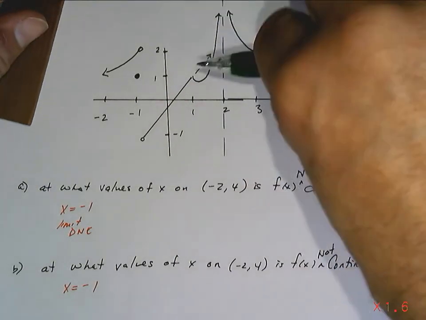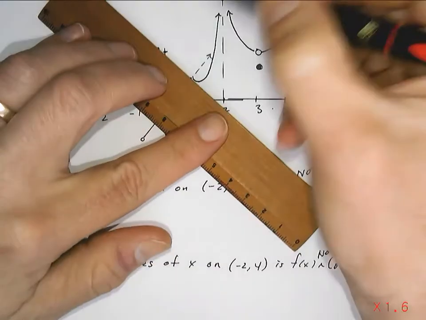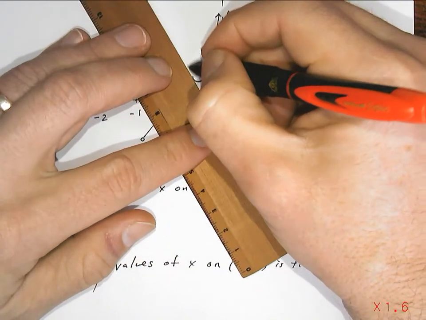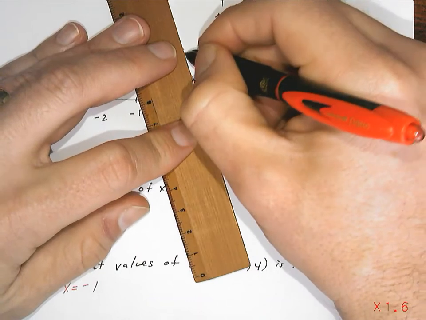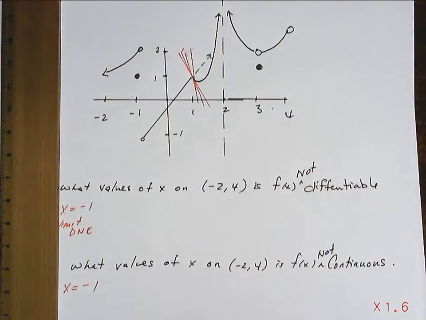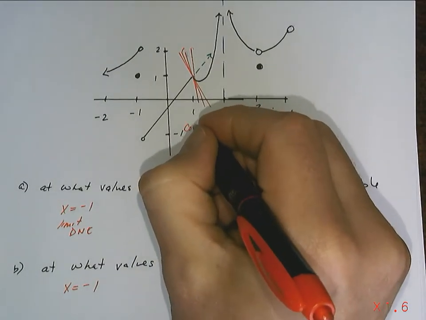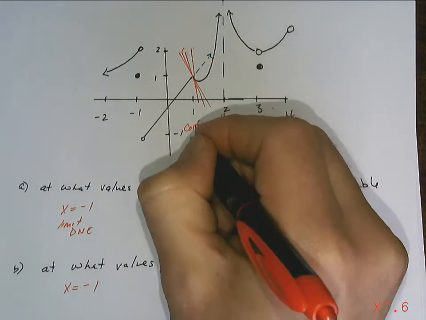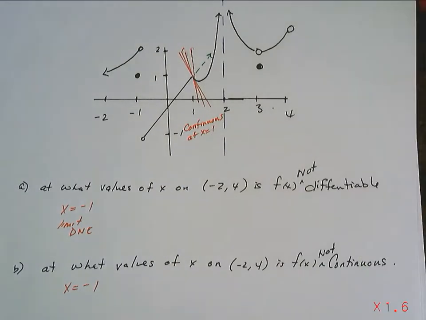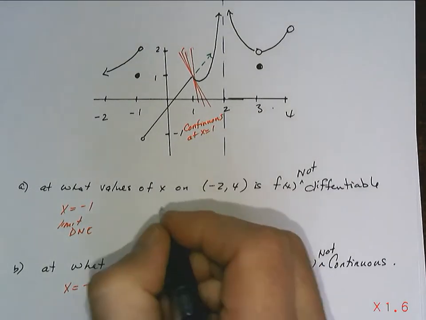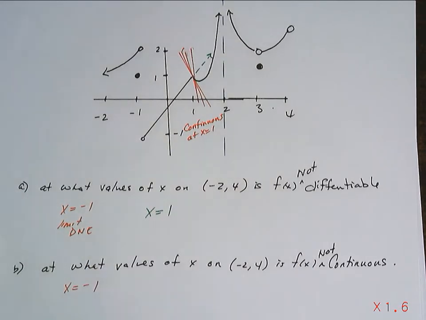But coming from this direction, my slope of the tangent, as I get closer and closer, is becoming steeper and steeper, and they're not matching up at all, is it? In fact, that slope of the tangent from the right is approaching infinity, isn't it? So we are definitely looking at continuous here, but there is no way that there's a derivative here. So it is not differentiable at x equals 1.